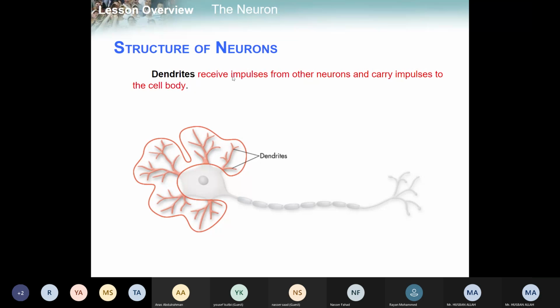Dendrites receive impulses from other neurons and carry impulses to the cell body. The function of dendrites is that they receive signals from other neurons, from the surrounding neurons, and give them to the cell body, into the center.